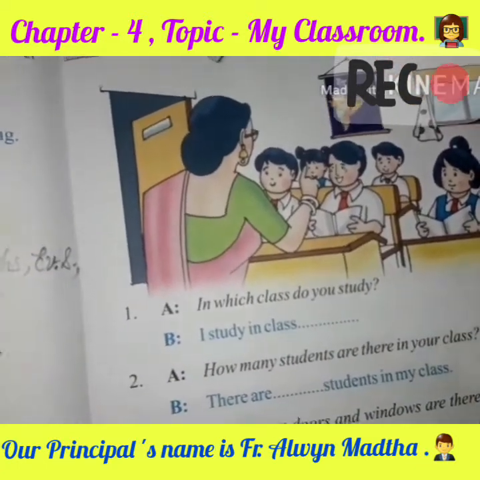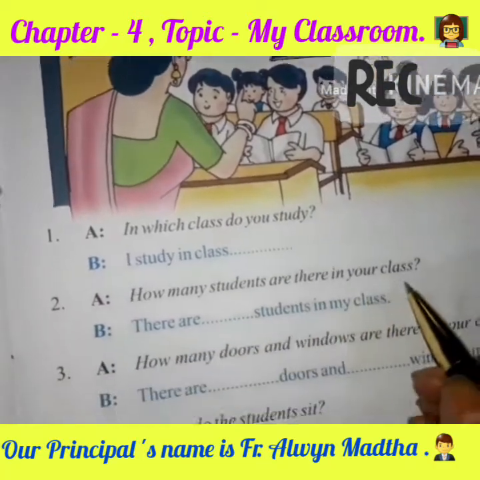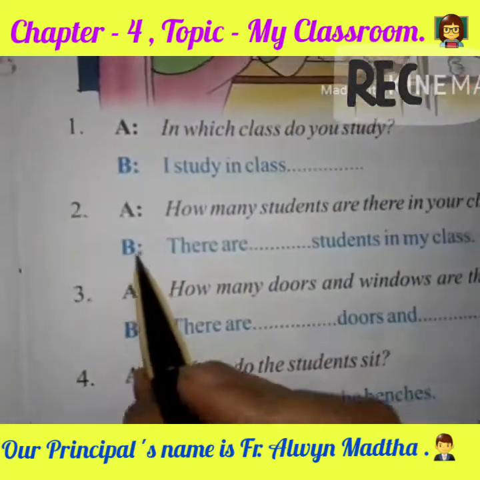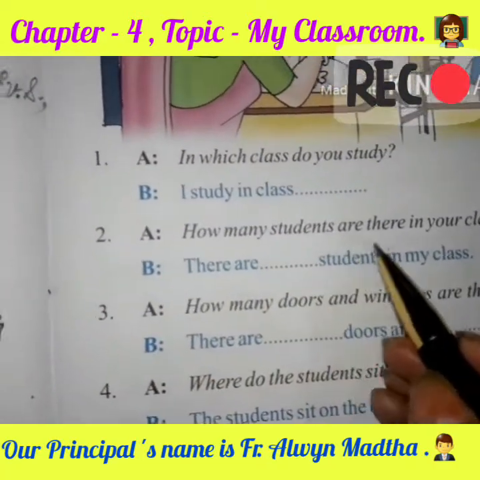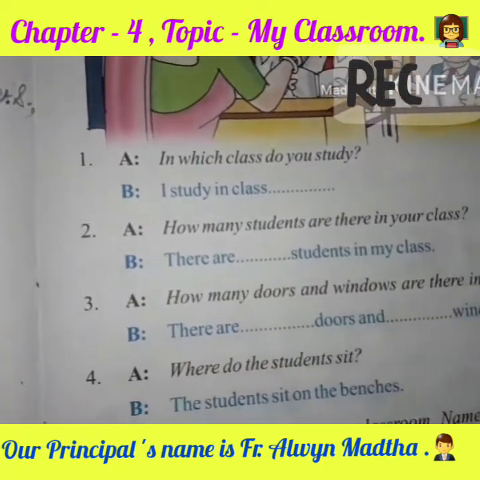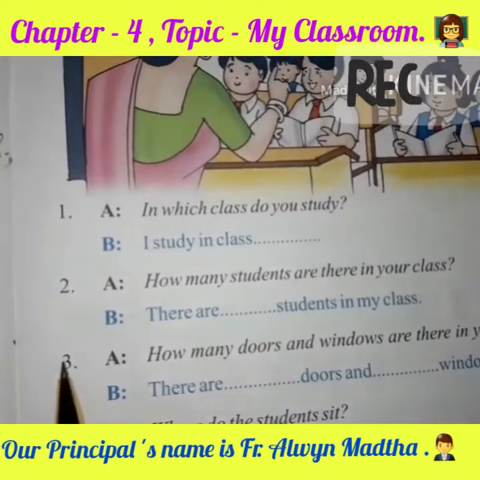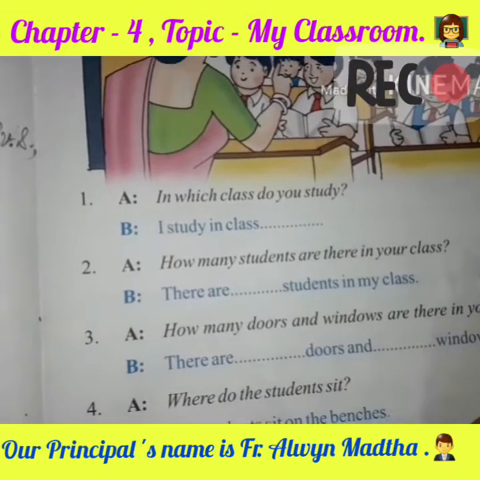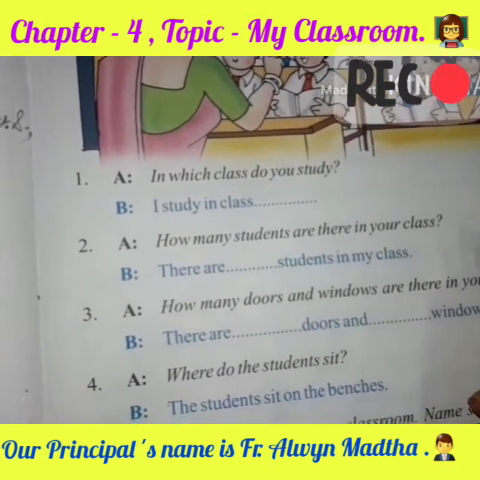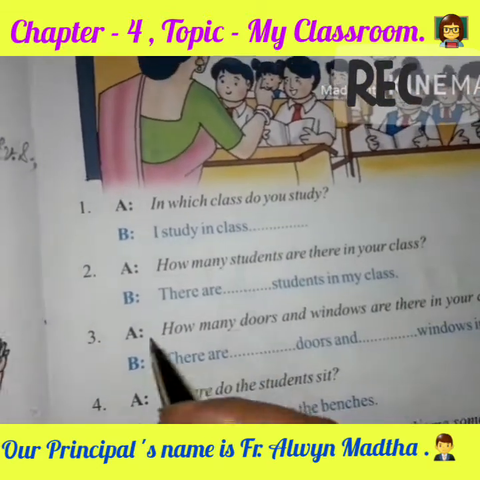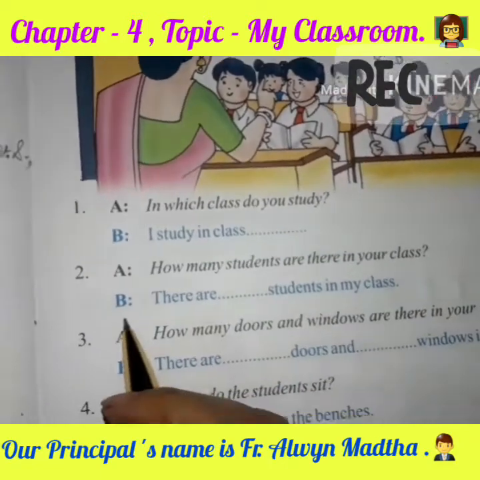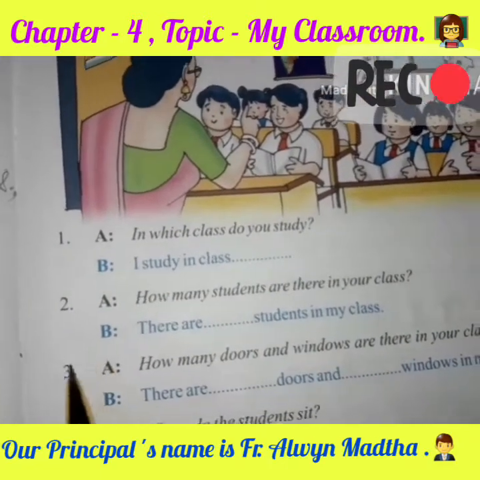Question number 2. Teacher is asking, how many students are there in your class? So children, I know that you don't know about your class strength. So today I am going to tell you about your class strength section wise. Fine? So listen very carefully. I am going to tell about class KGA.